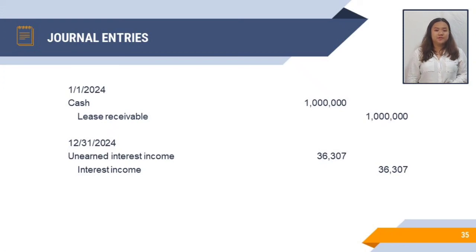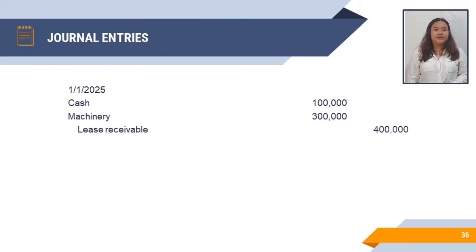And to record the collection of annual rental for 2024, we debit cash for 1 million pesos and credit lease receivable for 1 million pesos also. And to record the interest income for 2024, debit unearned interest income for 36,307 pesos and credit interest income for the same amount.